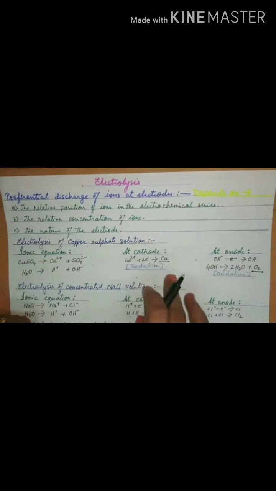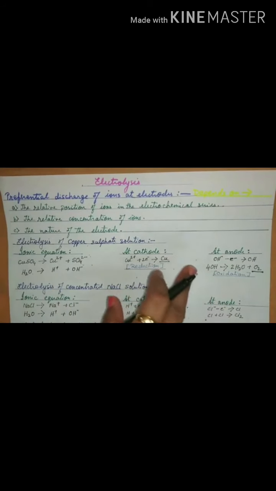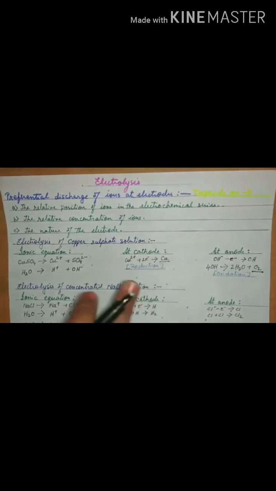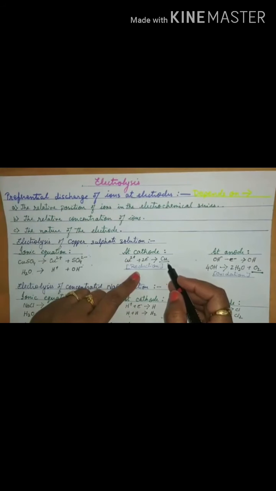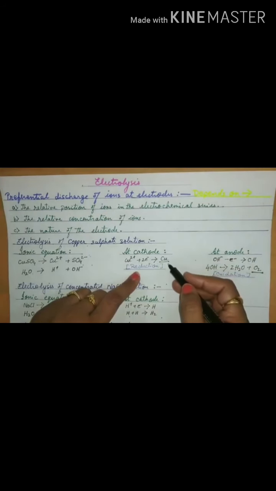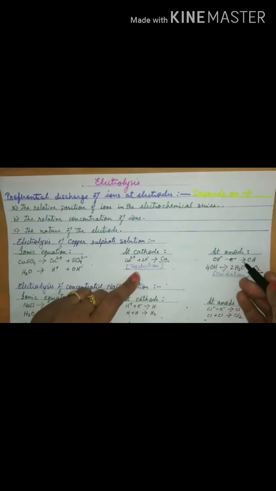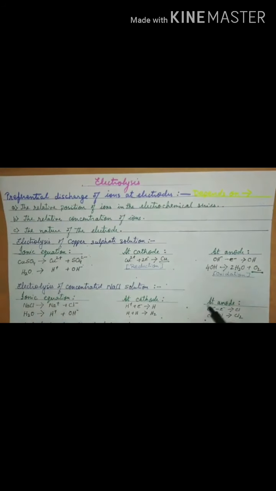Now if you are put a question on observation, then what will be your answer? You see a metal deposit at the cathode, or a reddish metal deposit at the cathode, or an increase in mass at the cathode, whereas at the anode you see a gas being liberated, a colorless, odorless gas which will extinguish a burning splinter. So the observation is also important.